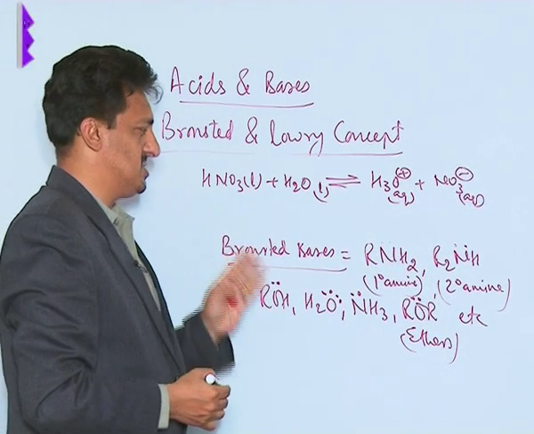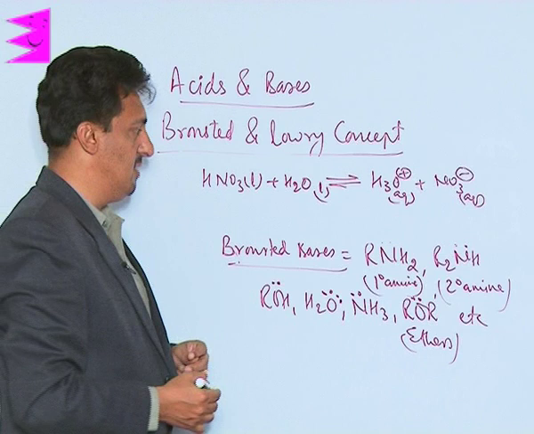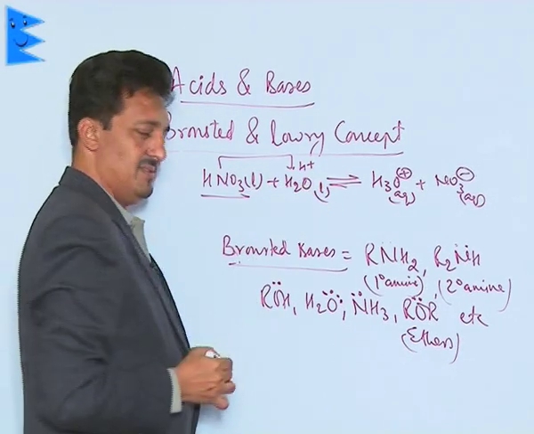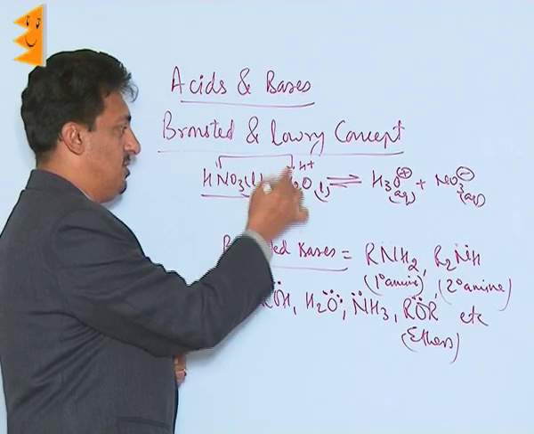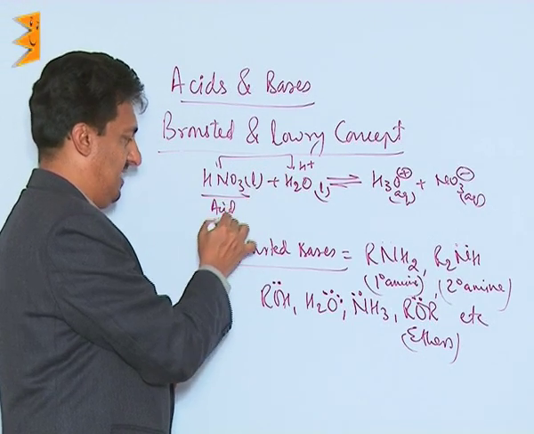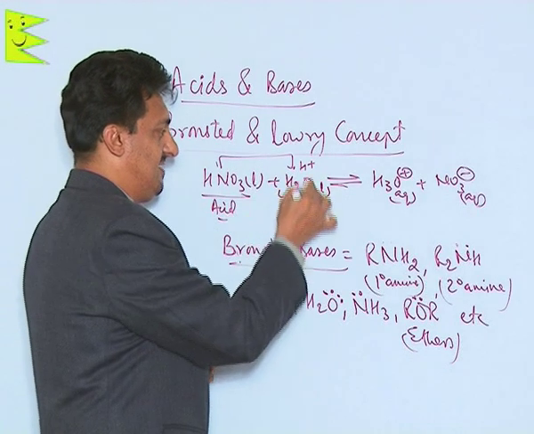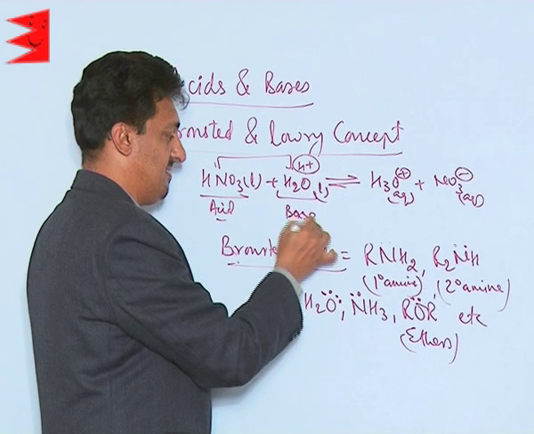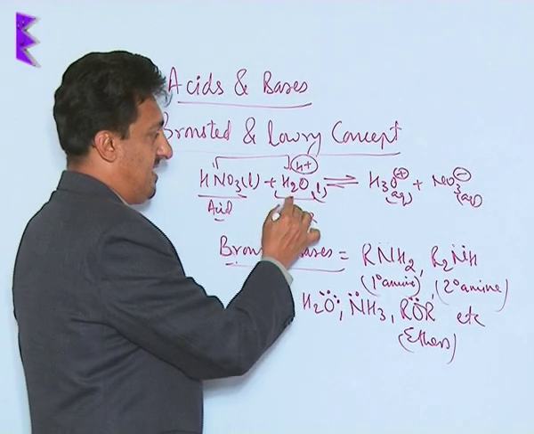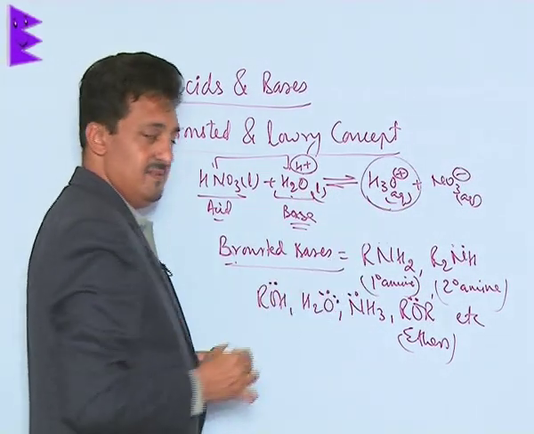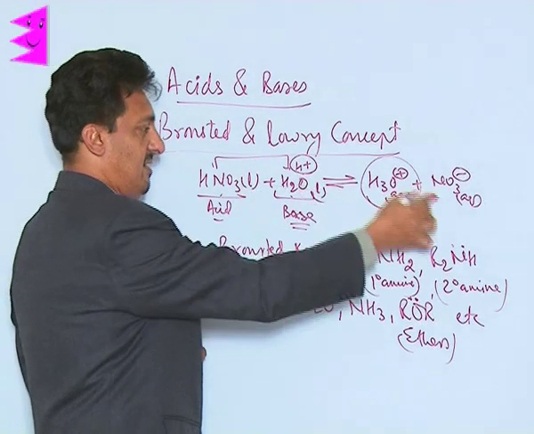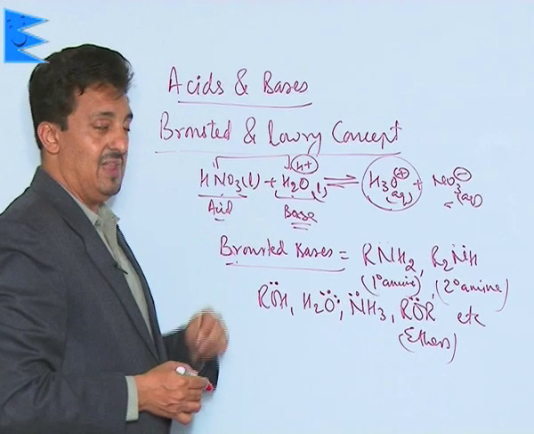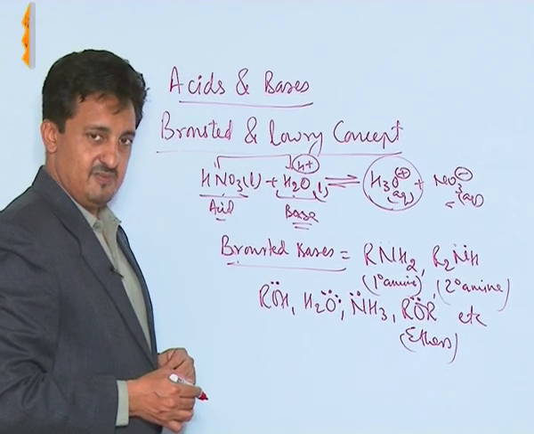If you see this particular reaction carefully, what you will find is that this nitric acid is the one which is giving an H plus ion to this water. Since it's a proton donor, it will be called a Bronsted acid. Water here is accepting this H plus ion, so it will be called a Bronsted base. It gets converted to this hydronium ion, and nitric acid gets converted to nitrate ion. So we were able to classify water-like molecules as bases also.